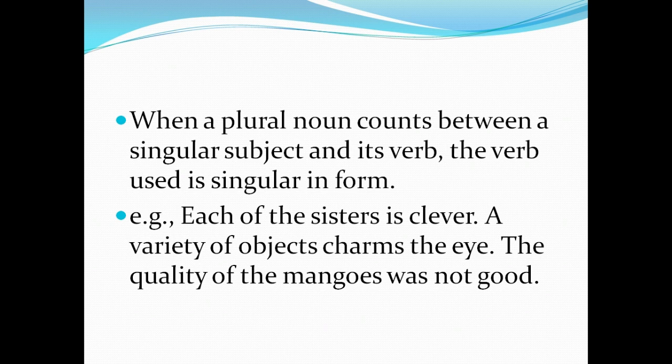A variety of objects charms the eye. Normally if you see all the varieties together, your eyes will be amazed, isn't it? So it has also been followed with a singular verb. The quality of the mangoes is a plural, so do I have to use a plural? No, all together they are giving only the same idea, so it has been used with the singular verb. You understand? Altogether the plural form of the noun is giving the same idea, which means you have to use only a singular verb. Don't forget. Okay.